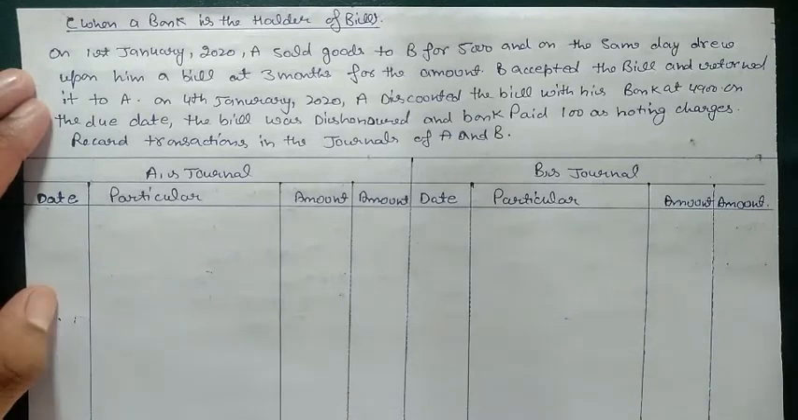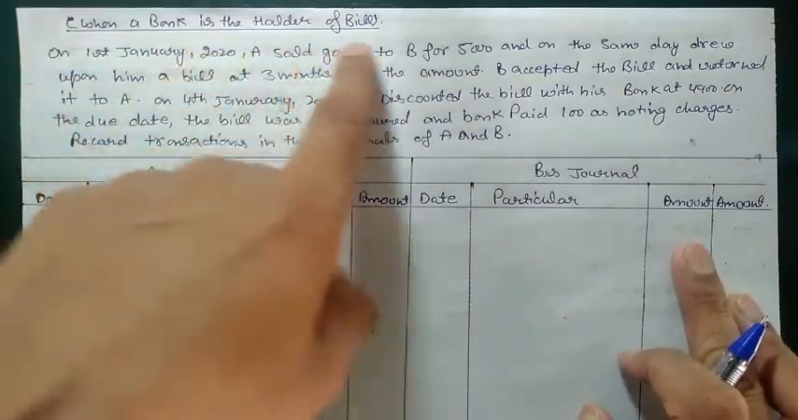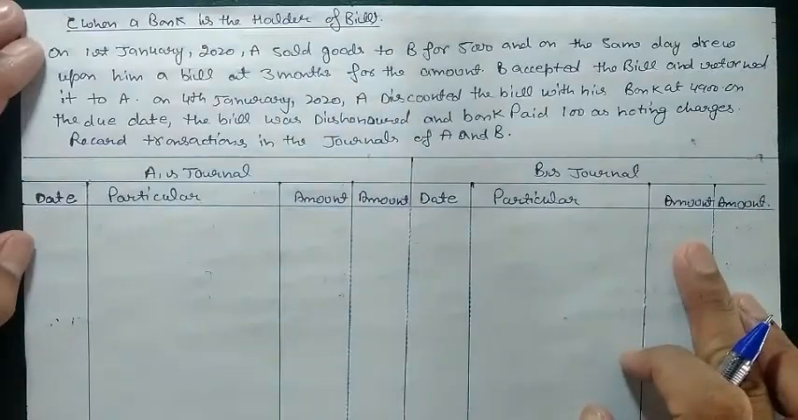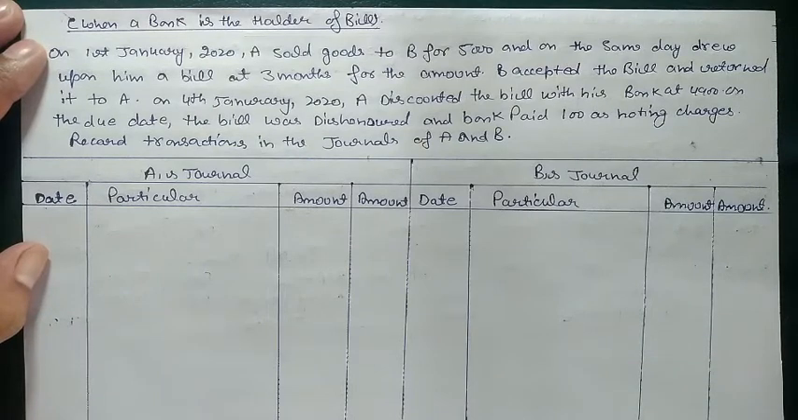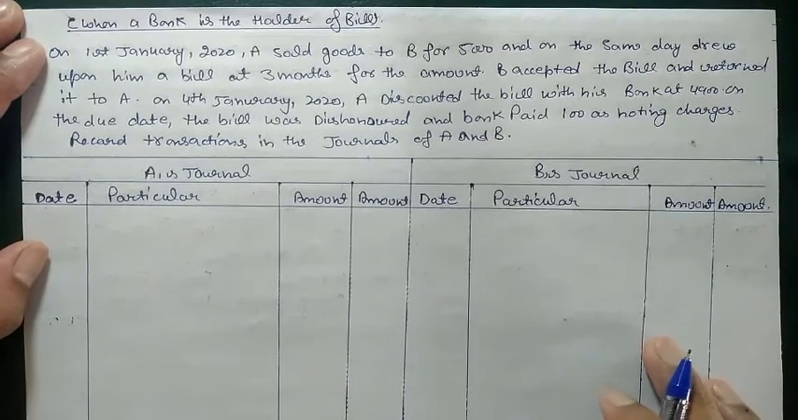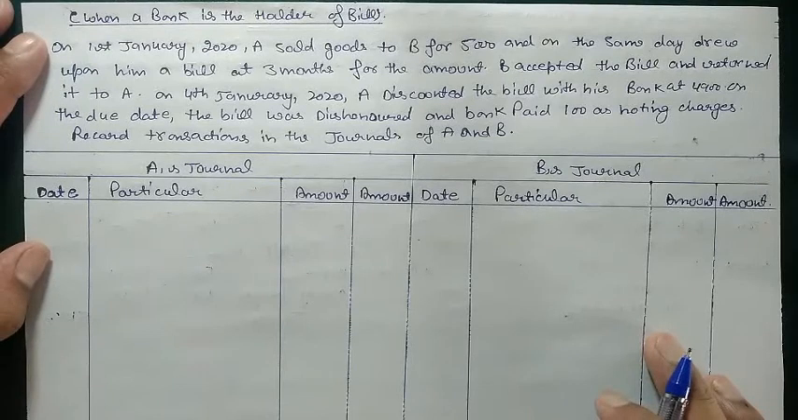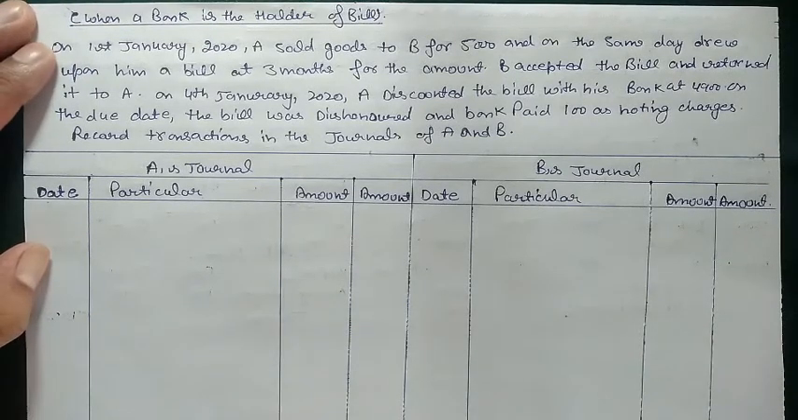After this, another question that we have is about when the bank is the holder of a bill. In some cases, the drawer may not hold the bill up to the date of maturity. So what will the holder do? The holder goes to the bank and discounts it through the bank. So now the holder of the bill is the bank. In case of dishonor, how will we post entries in the books of both the drawer and the drawee?